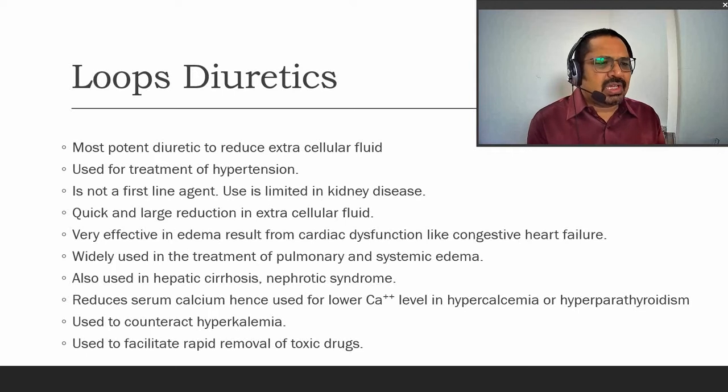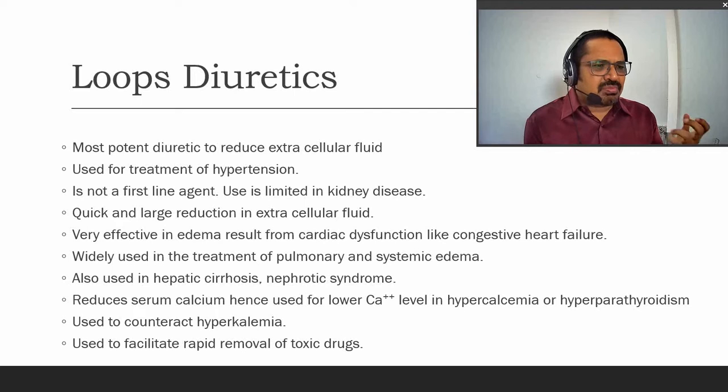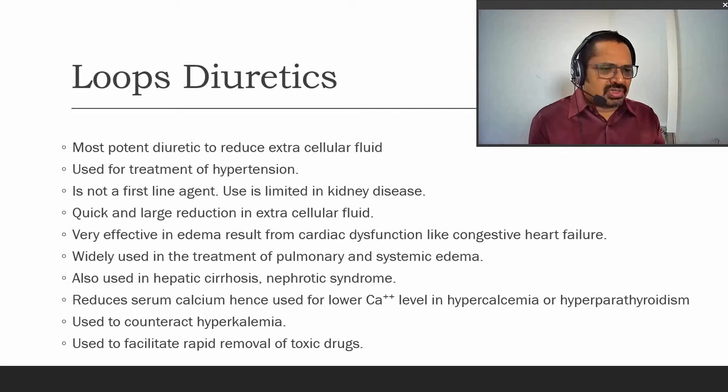They produce a quick and large reduction in extracellular fluid volume. So loop diuretics work extremely potently, therefore quickly, and a very large amount of fluid is excreted. So they are effective in reducing edema and cardiac dysfunction, like congestive heart failure. Whenever a very large amount of edema is produced in congestive heart failure, due to their potency and quick action, they can be effectively used. They are also widely used in the treatment of pulmonary and systemic edema, which can be significantly reduced by loop diuretics.